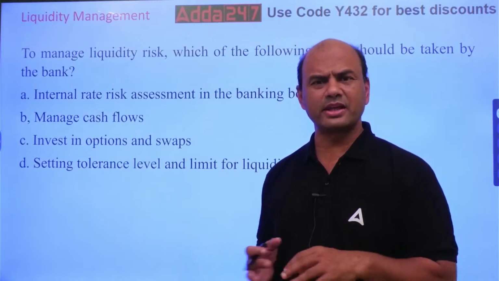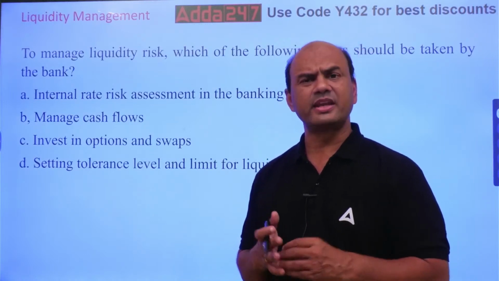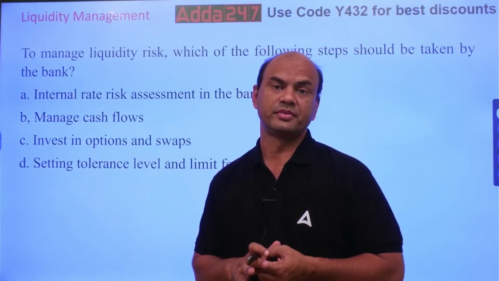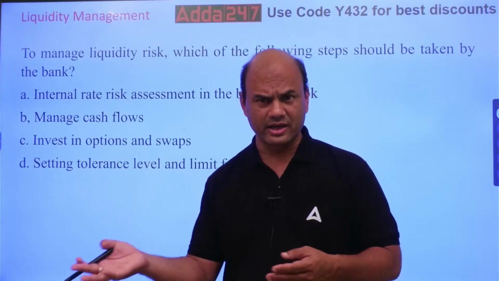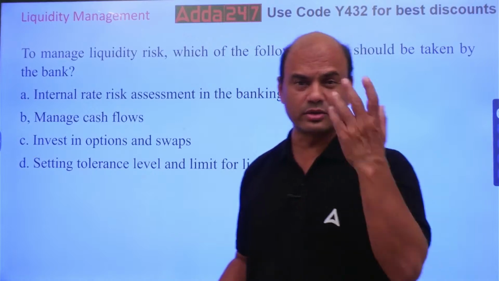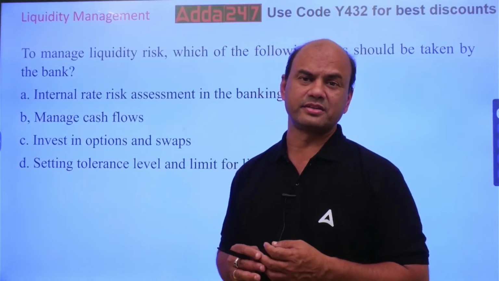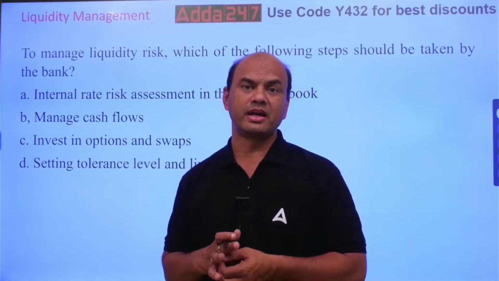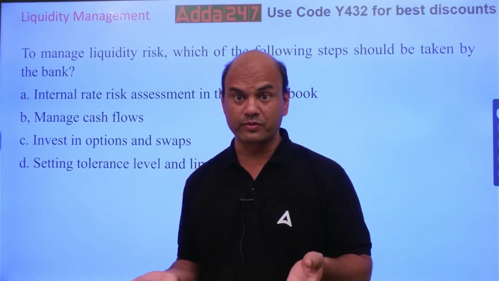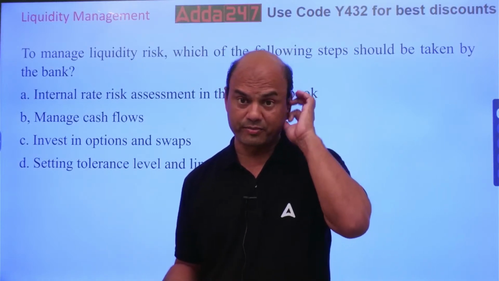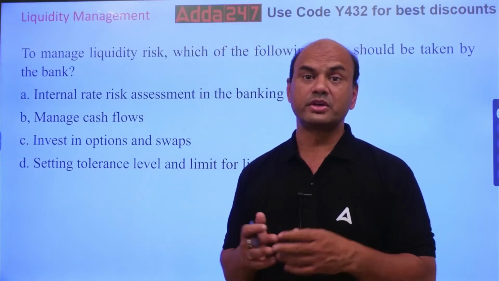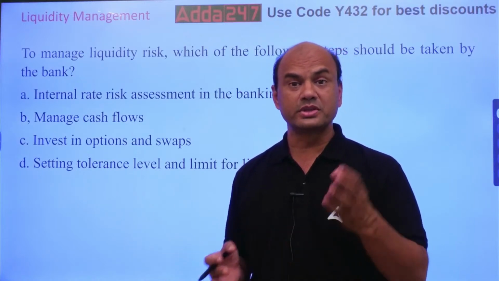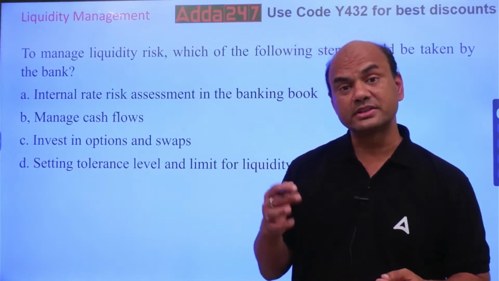Now this is just one example I gave you about dollars. It can be anything. It can be gold. If I am having some part of it in gold, then what? If the gold rate goes down, like right now what is happening? Gold is touching almost 85, 90 now, isn't it? Somebody who bought gold 2, 3 years back at around 50, 51, now it's at around 85, 90. Almost in 2 years that person has gained almost 30, 40 rupees. Huge gain, 60% gains in 2 years. So this is liquidity risk.